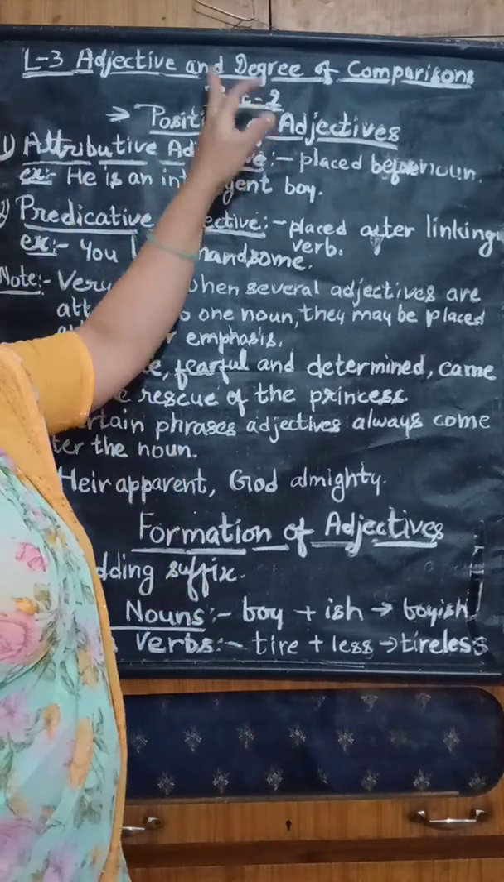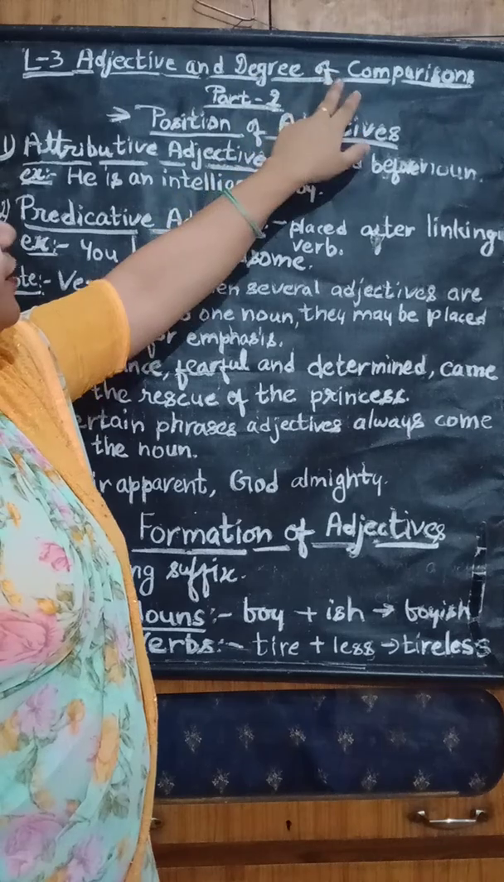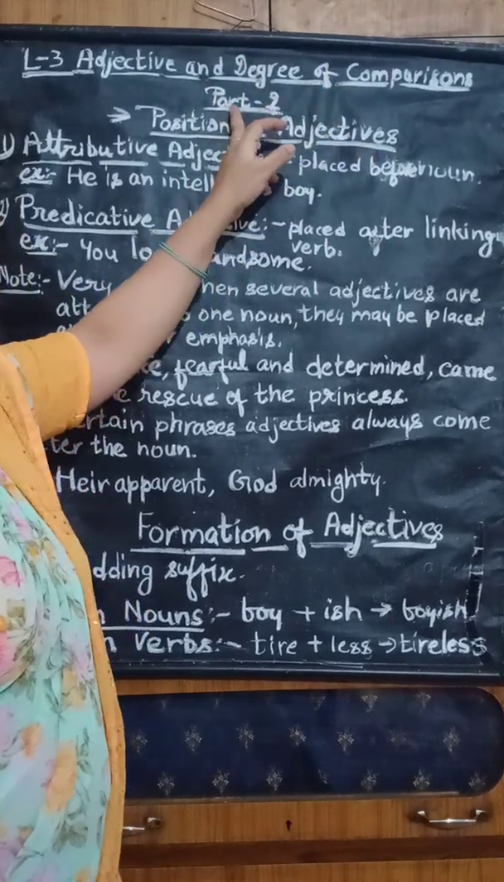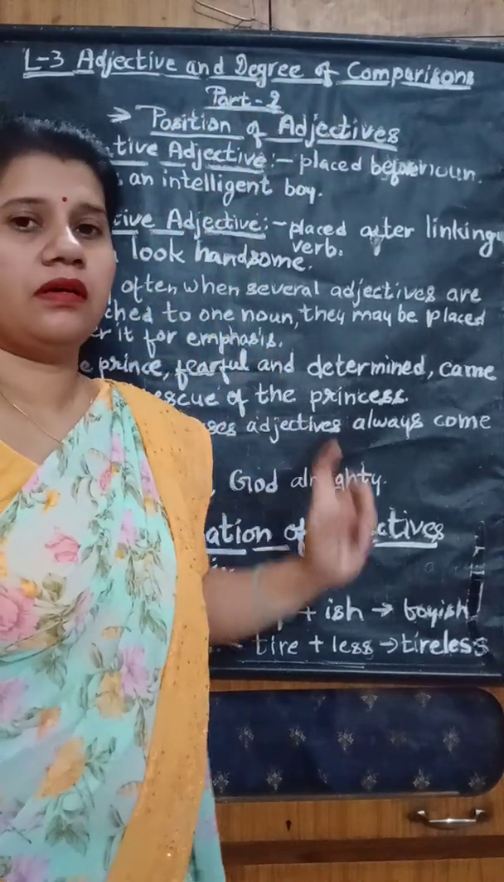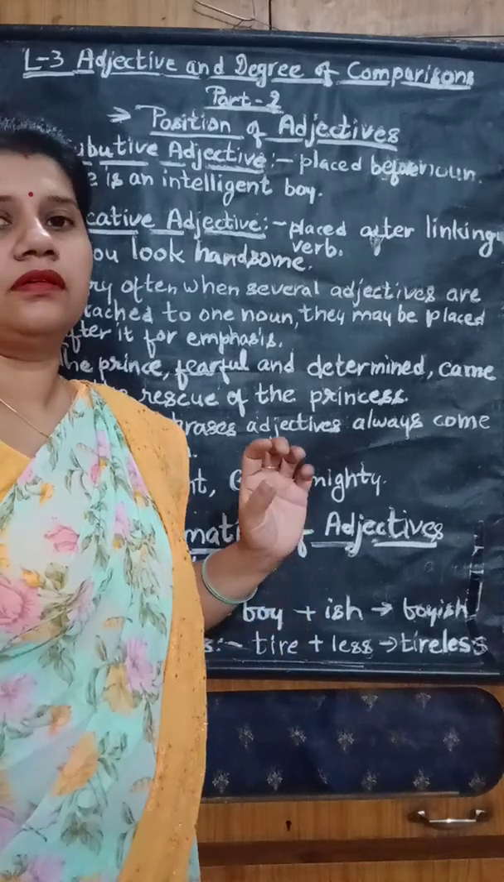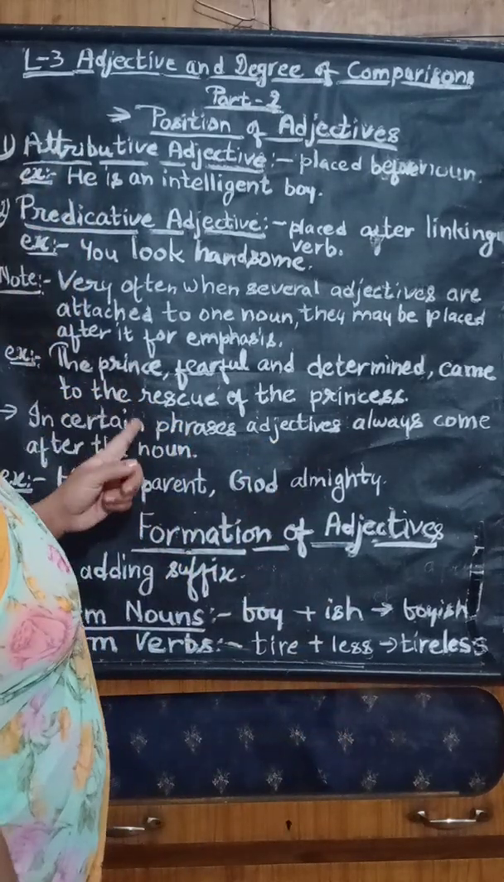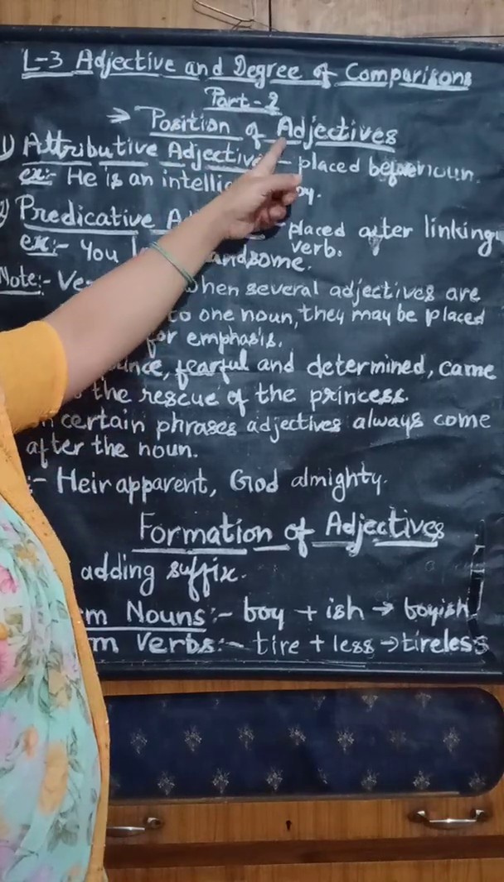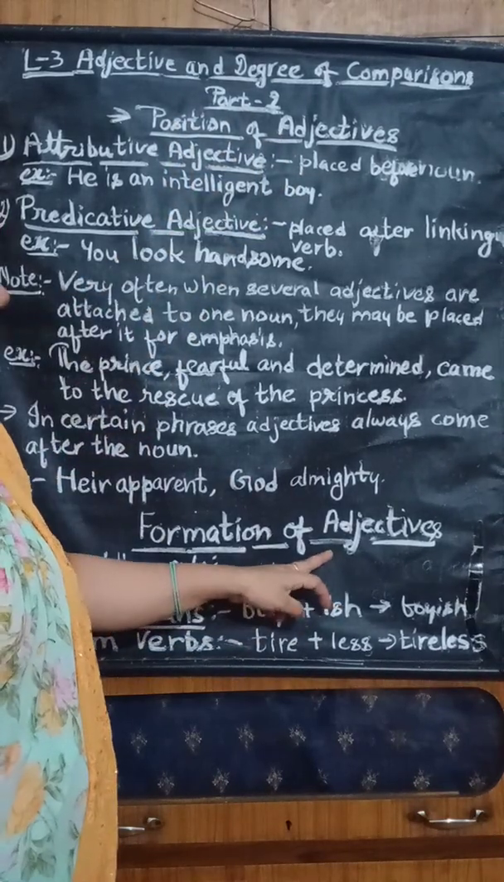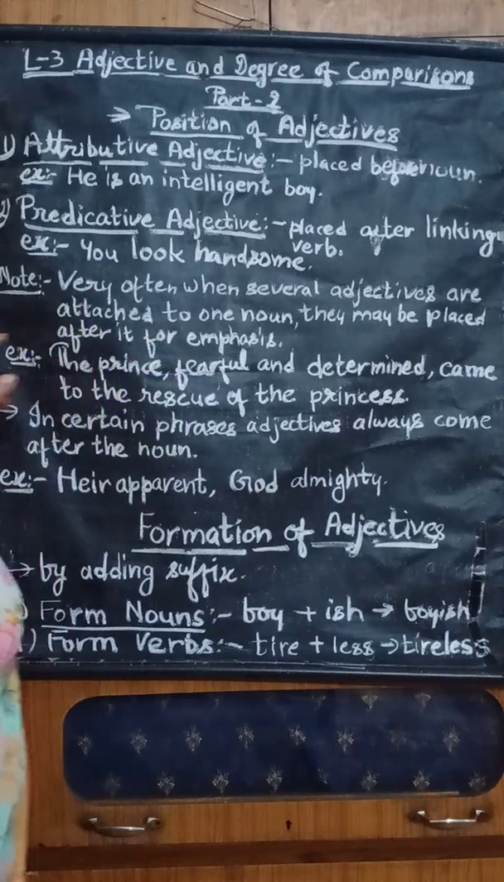Second part of the chapter, adjective and the written local comparison. This is the second part. In the previous part, in part 1, I had explained the kinds of the adjective and the definition of the adjective. And now today I am going to explain the position of the adjective and the formation of the adjective. Let's start it.